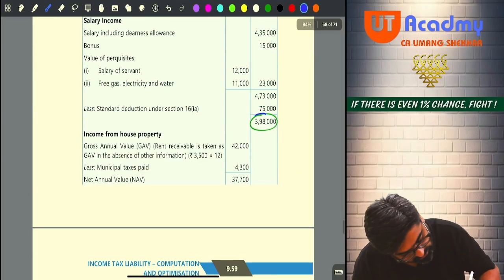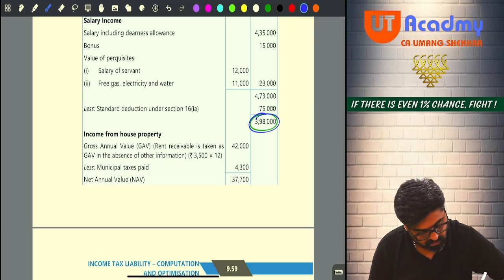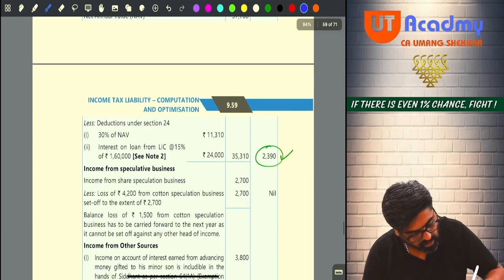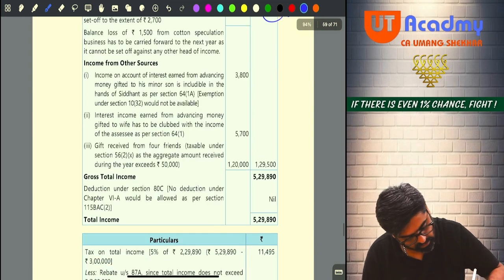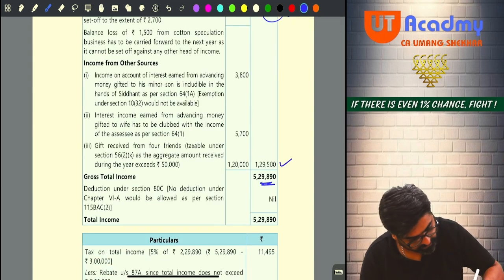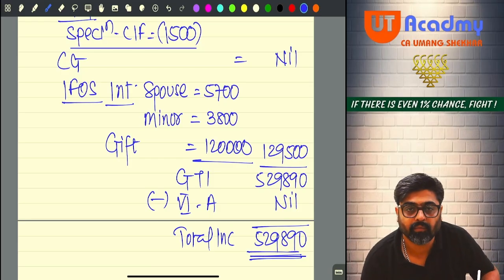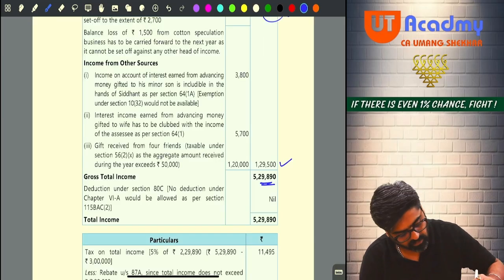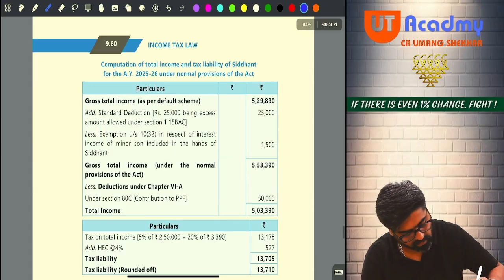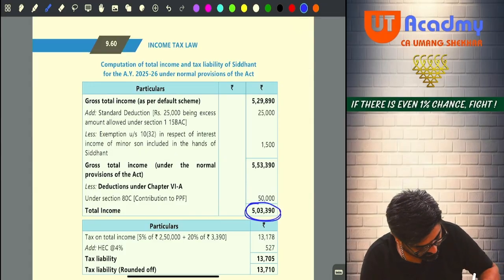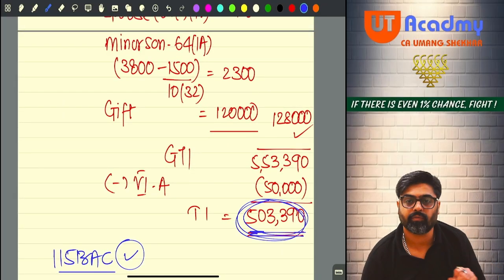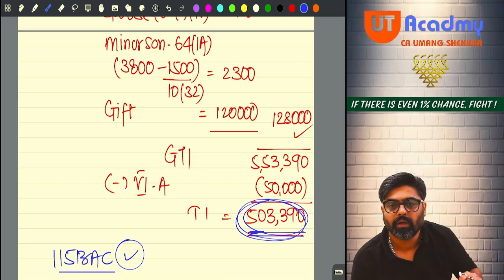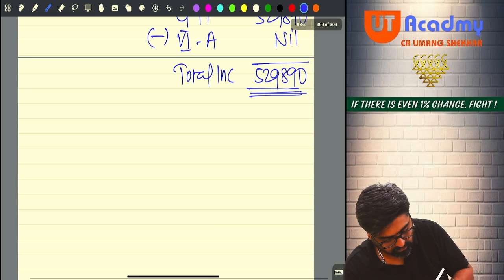See, this is 3,98,000 salary, house property 2,390, PGBP nil, other sources 1,29,500, total 5,29,890. We also got 5,29,890, okay? If we follow 115 BAC. But if we don't follow 115 BAC, it will be 5,03,390. Did we get 5,03,390? We also got 5,03,390. Okay? Now they are telling you to calculate the tax.